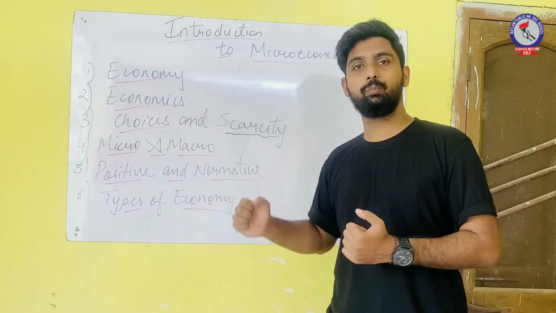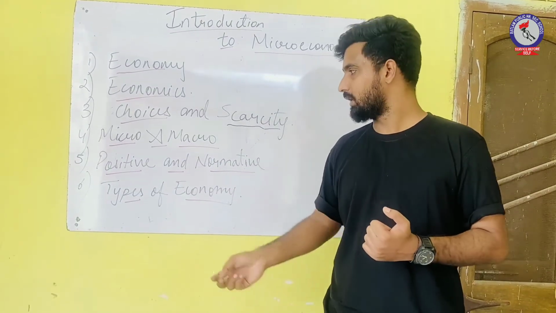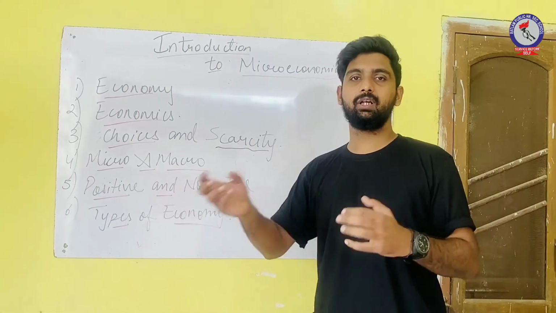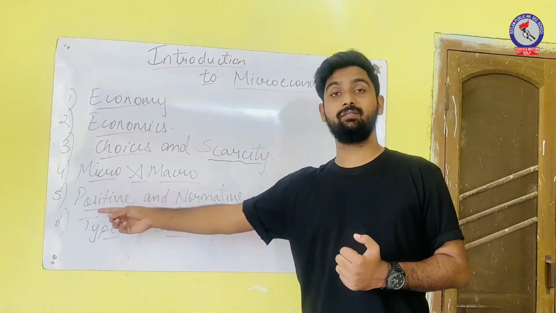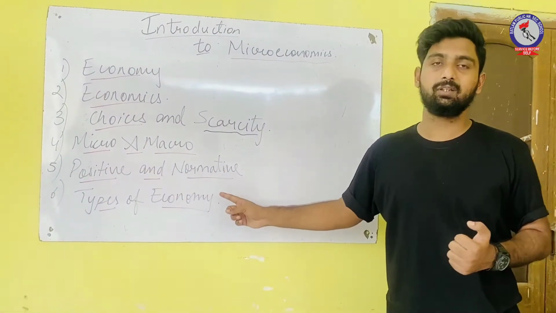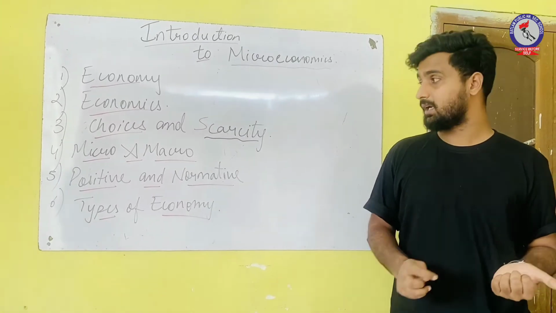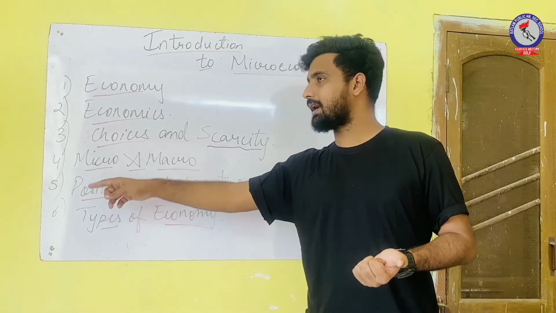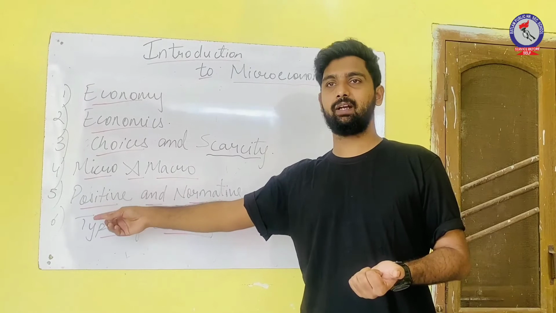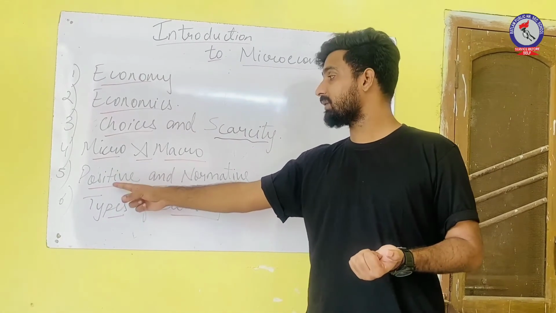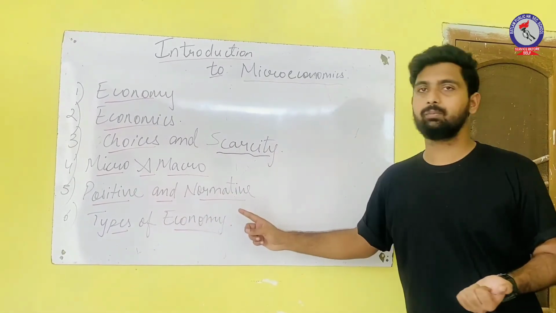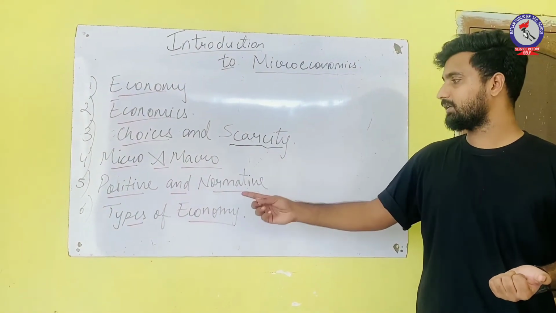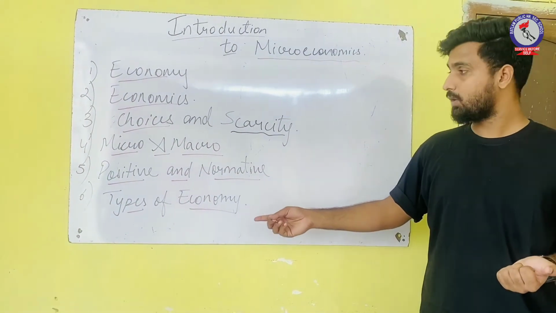It is based on opinions and value judgment. Positive economics is based on facts and figures, while normative economics is based on opinions and judgment. Positive economics statements can be verified, as the statements are based on facts and figures. But normative economics cannot be verified because the statements are based on personal opinion.